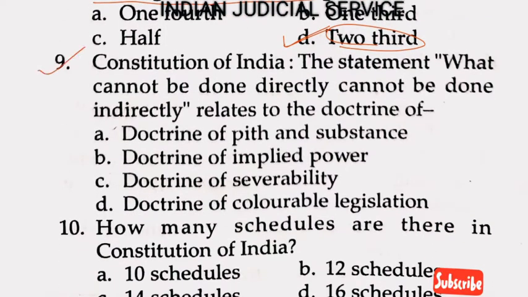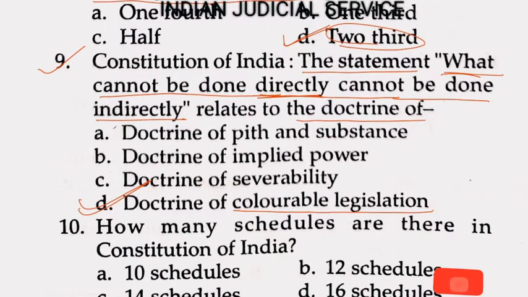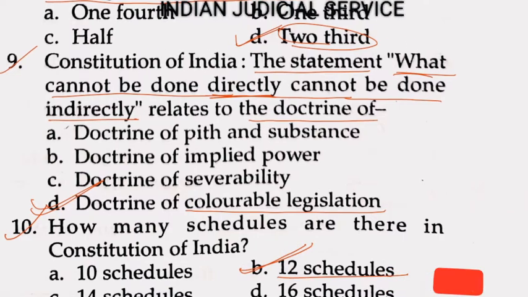Now question number 9. Constitution of India, the statement, this is very important, what cannot be done directly cannot be done indirectly, relates to the doctrine of colorable legislation. So answer here option D. Now question number 10. How many schedules are there in Constitution of India? So clearly there are 12 schedules. So answer here option B.